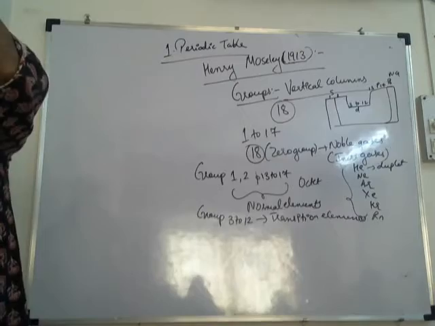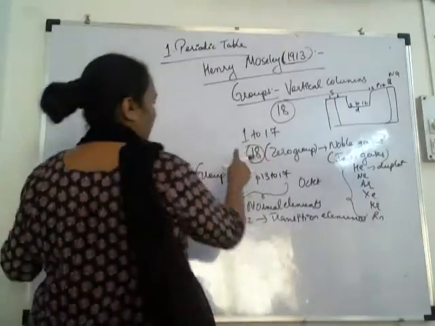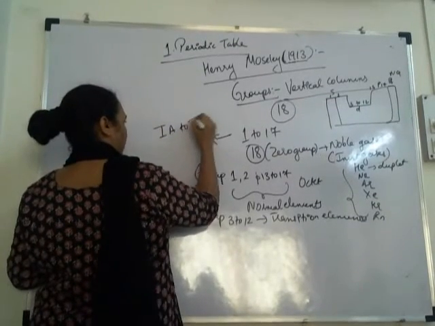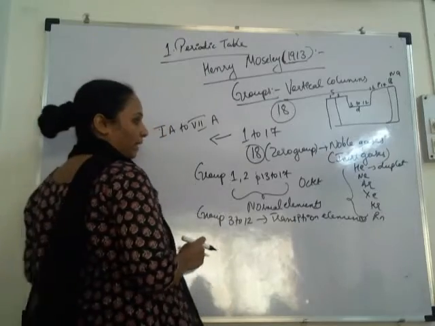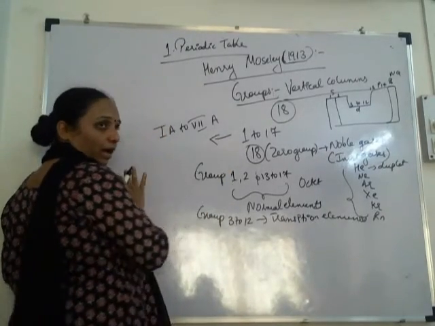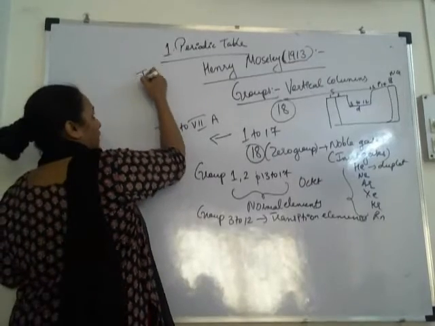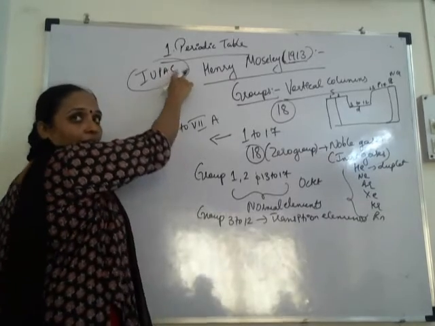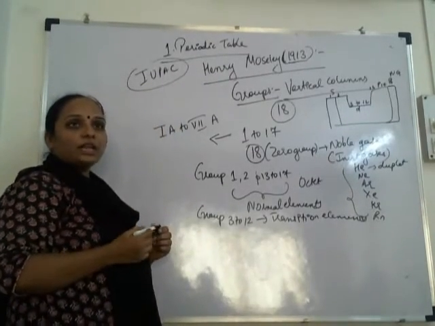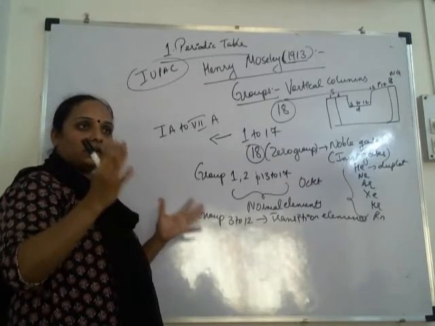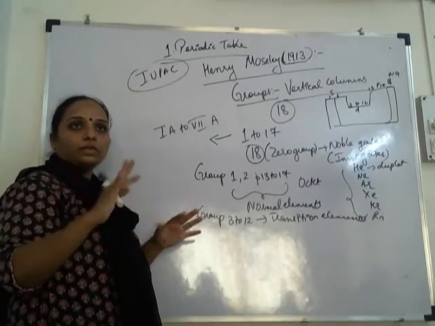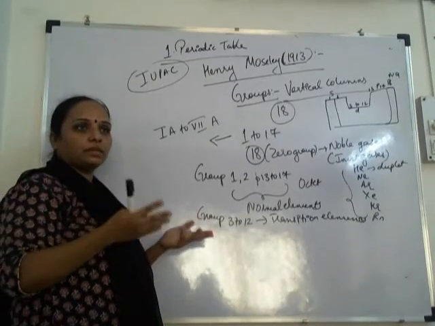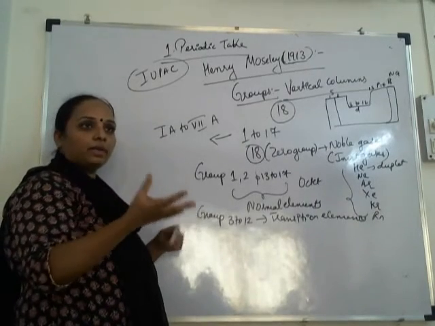Okay, and this has groups 1A to 7A. Always we write in Roman numerals. Whenever we write the names of groups, we have to write them in Roman numerals. That is according to the rule of IUPAC, the International Union of Pure and Applied Chemistry. It is an organization where all the scientists decide the chemical name of a compound and physical properties by various experiments. Which element is where in the periodic table?